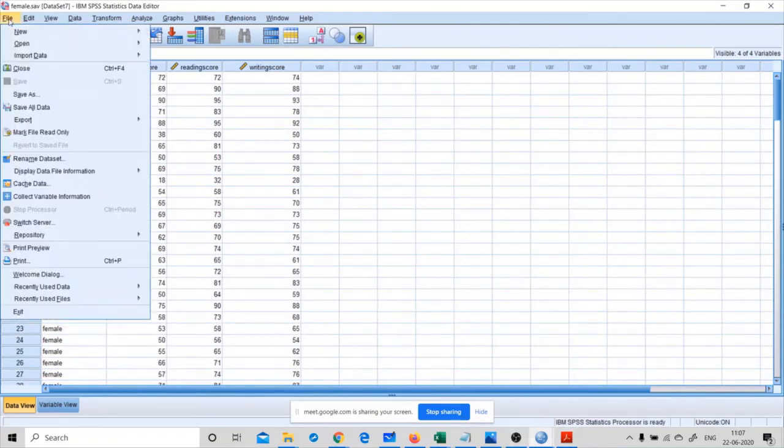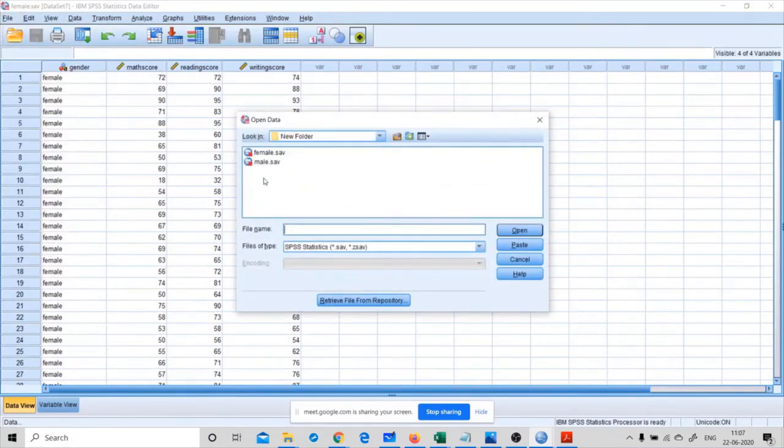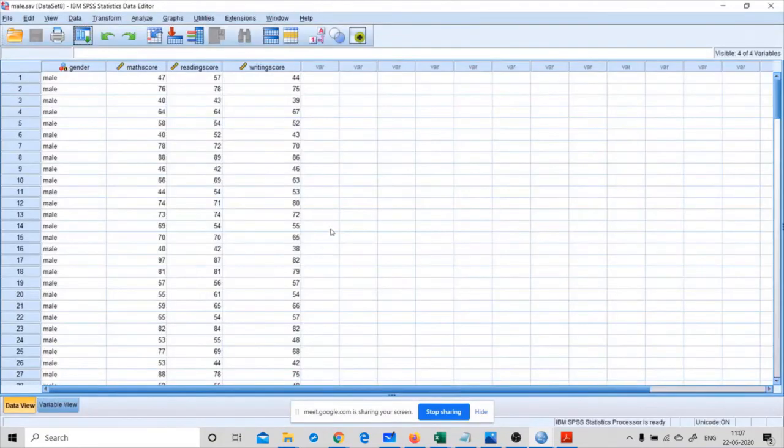Now let me open the male output file. Open this male. Now you can see the male records. So out of 335 records, 158 records are female and 170 records are male. Okay.